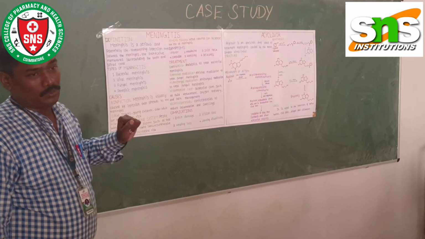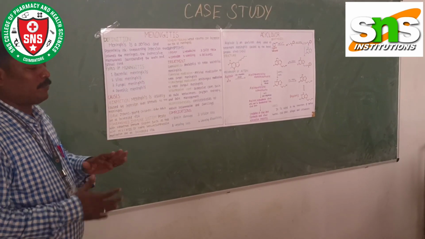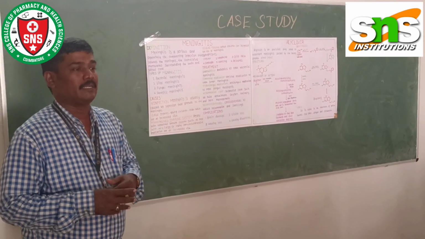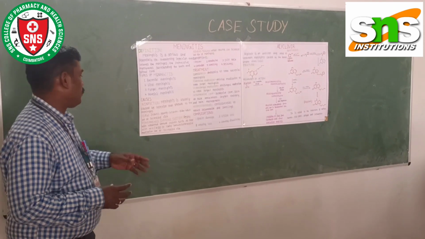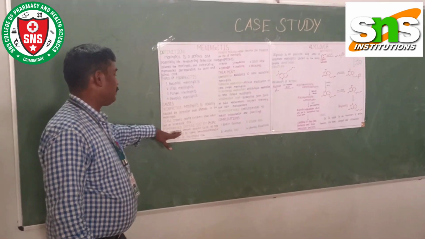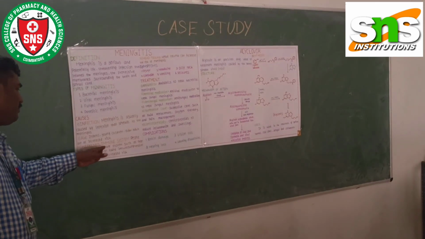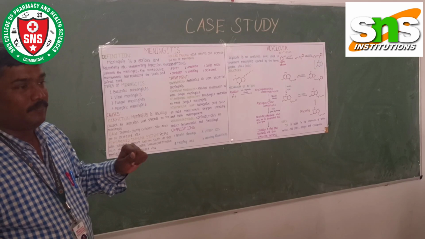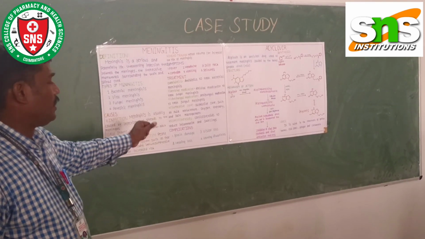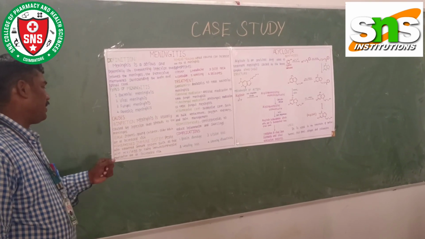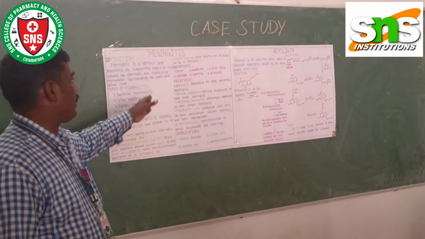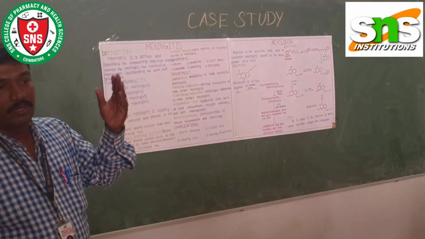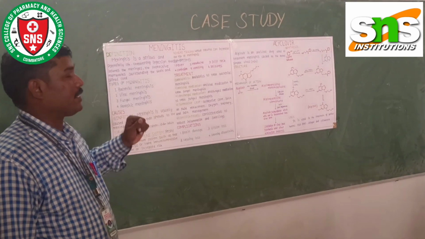Then a weakened immune system. Usually children will not develop a proper immune system if they are not fed properly. So a weakened immune system can lead to meningitis. People with a weakened immune system, such as those with HIV/AIDS or taking immunosuppressive medications, are at risk. Then head trauma: if there is any injury to your head, that will also increase the risk.